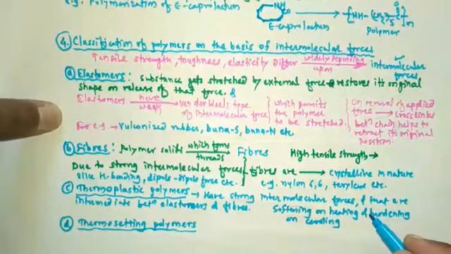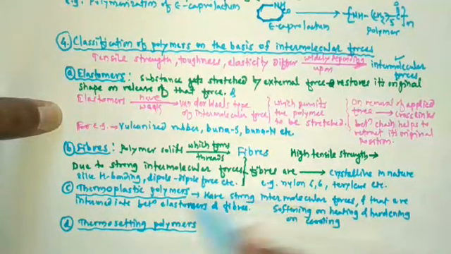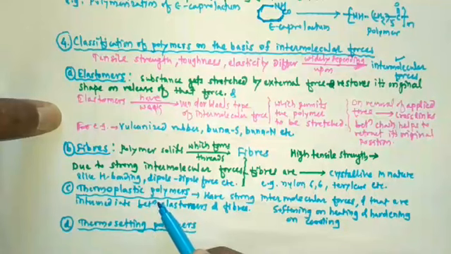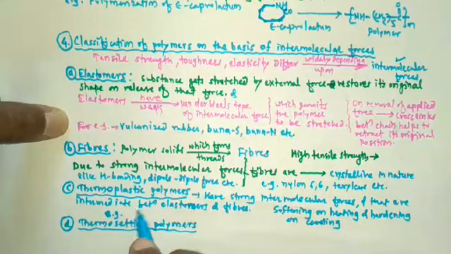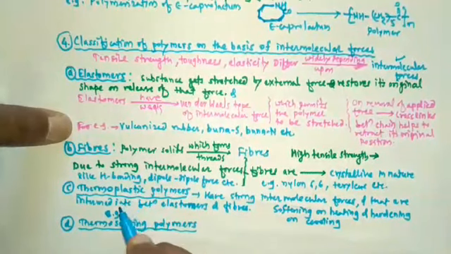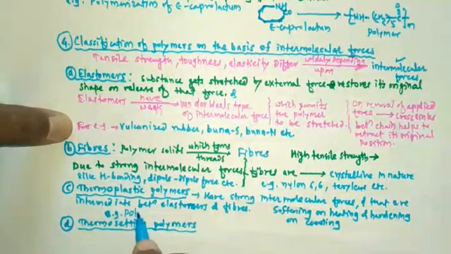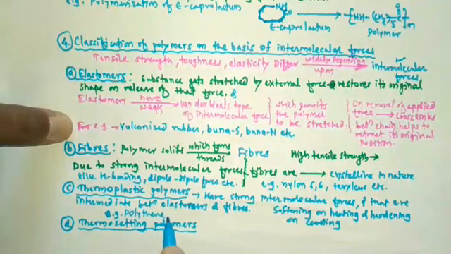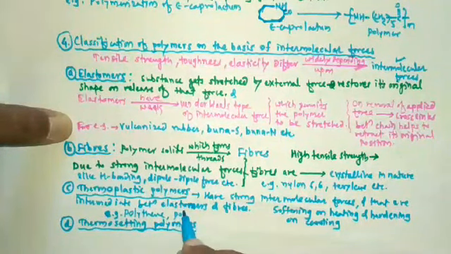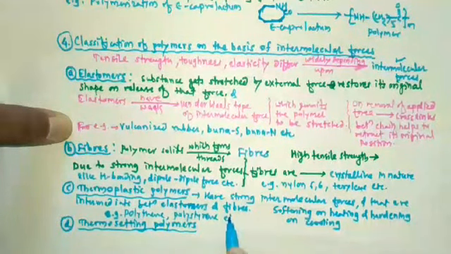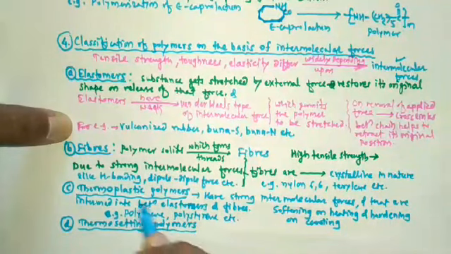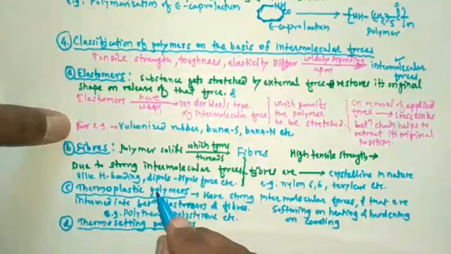This is the characteristic property of thermoplastic polymers. Let's study the examples of thermoplastic polymers: polythene and polystyrene are examples of thermoplastic polymers.